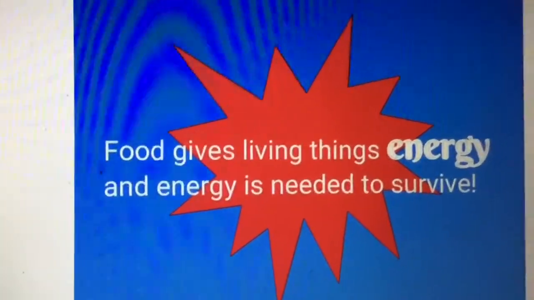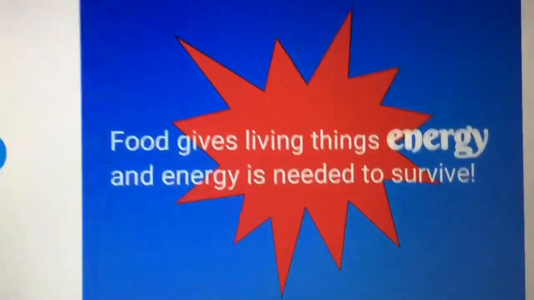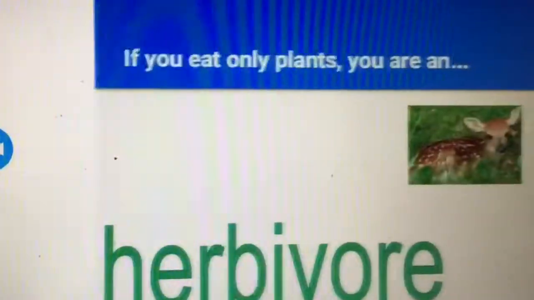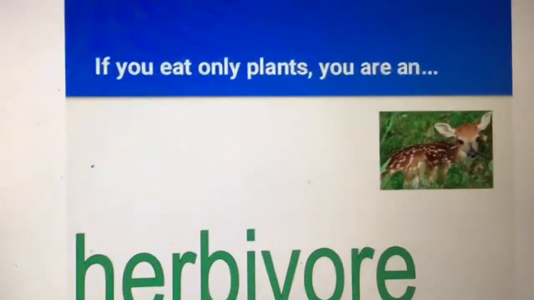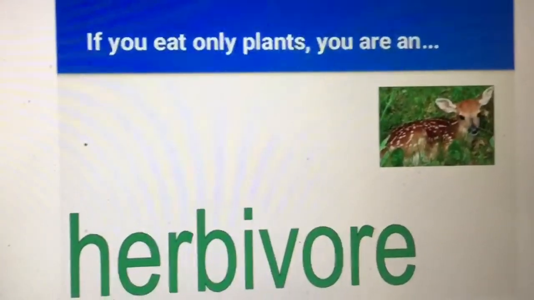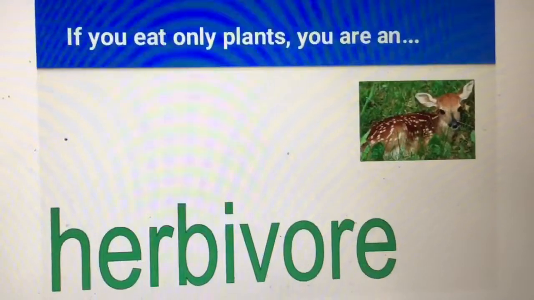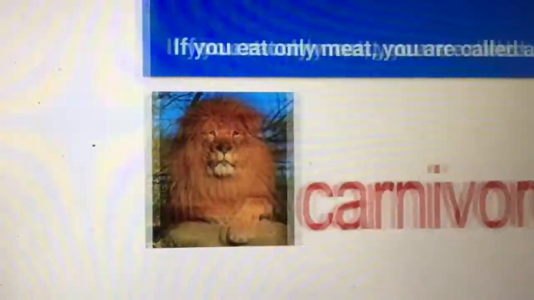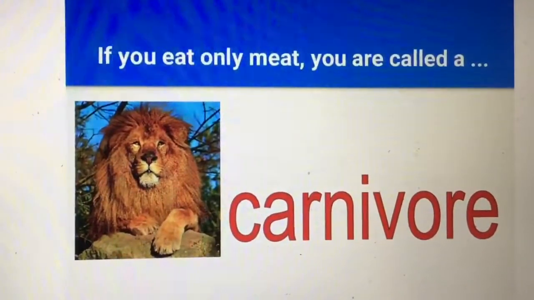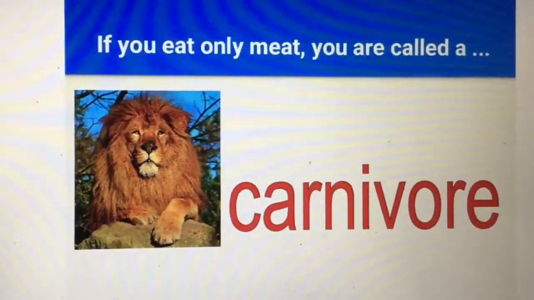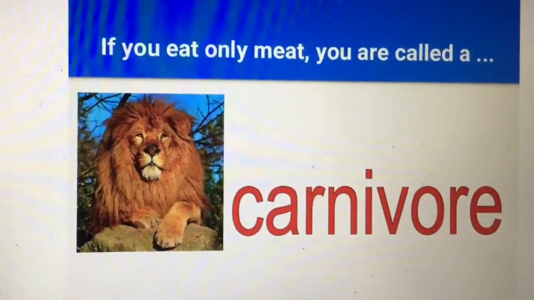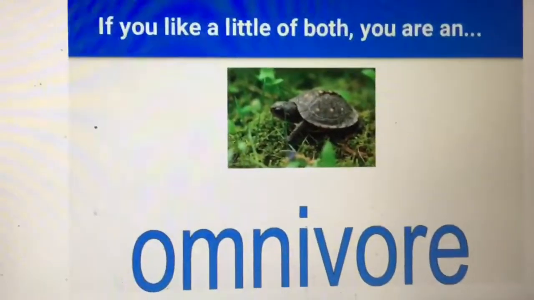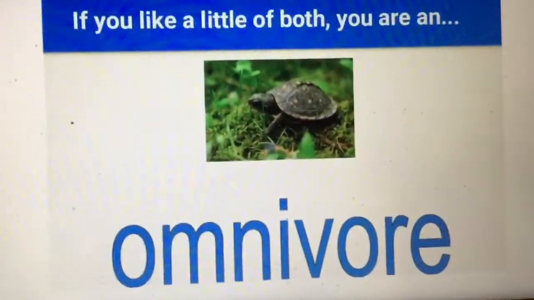Food gives living things energy, and energy is what we need in order to survive. So who eats who? Herbivores. If you only eat plants, then you're a herbivore, also known as a primary consumer, because you're the first level. Alright, you only eat plants. If you eat only meat, you're known as a carnivore. These are types of secondary consumers. Omnivores are also secondary consumers. They eat both plants and animals.